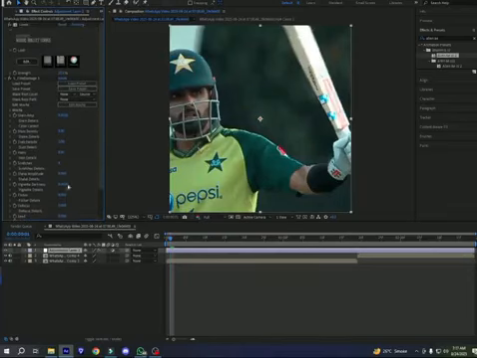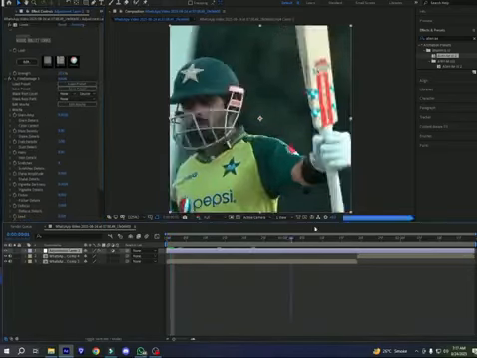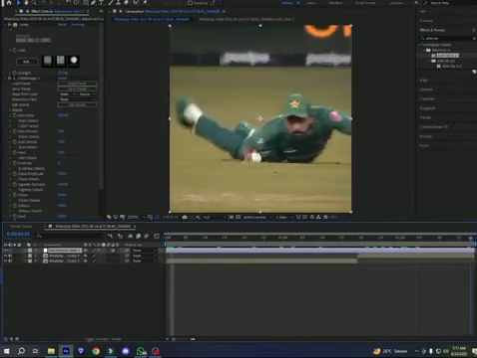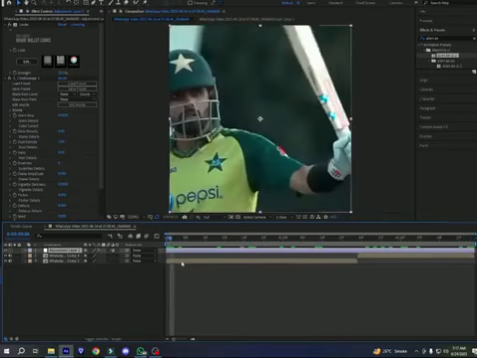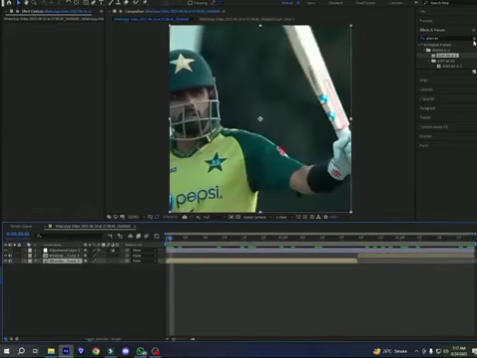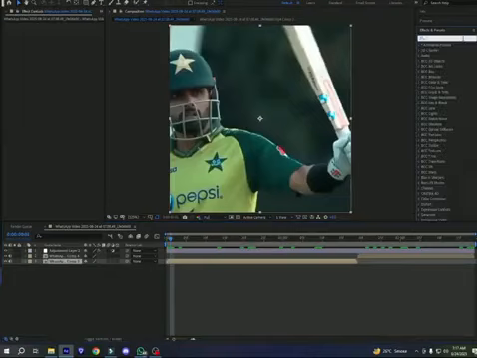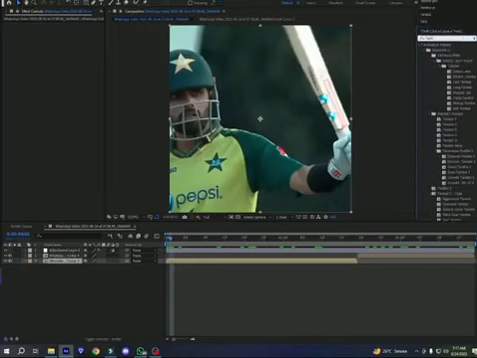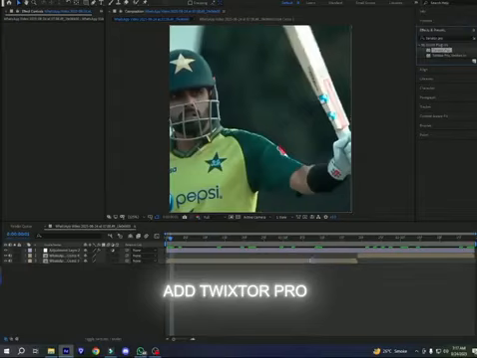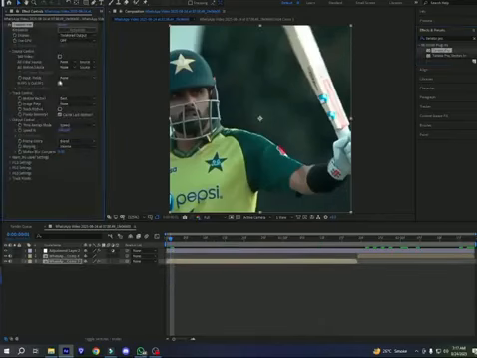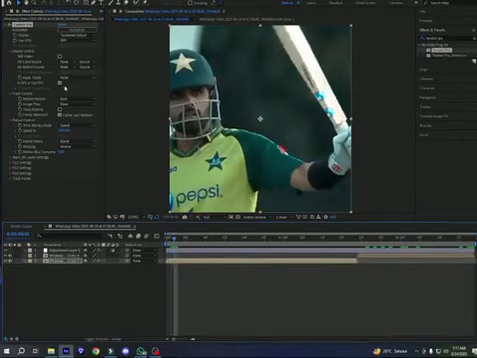This one is done. So guys, today it's time to click on the first layer and edit. Now I add Twixtor Pro. Search for Twixtor Pro, this one. Twixtor Pro is here. So I will go on to speed up the video now.